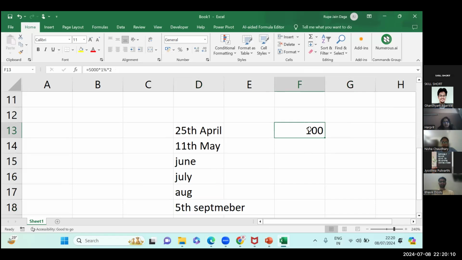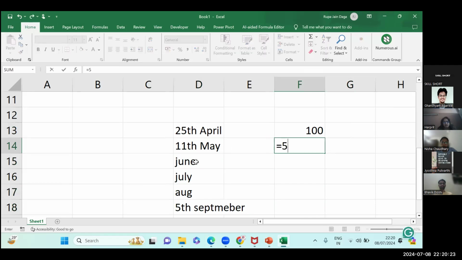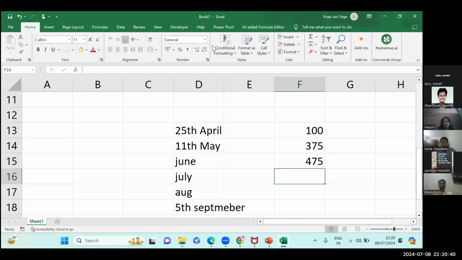The interest will be 5,000 into 1% into 2 months. And for the remaining 1, 2, 3, 4, 5 months, the interest will be 5,000 into 1.5% into 5 months. So for 5 months, interest will be charged. Okay, so the total amount of interest is 475.